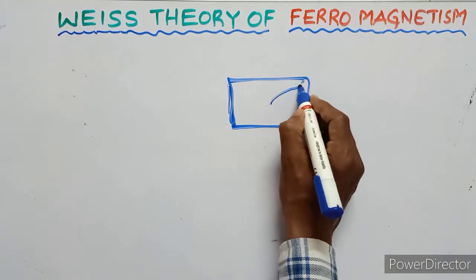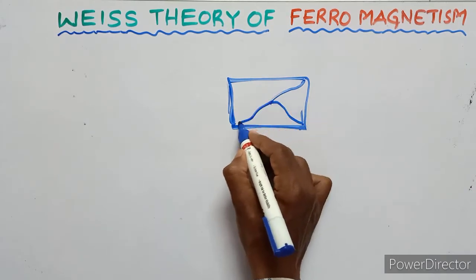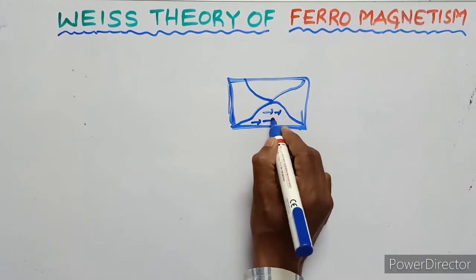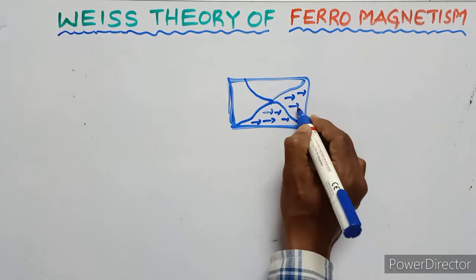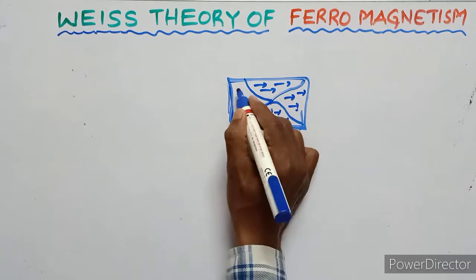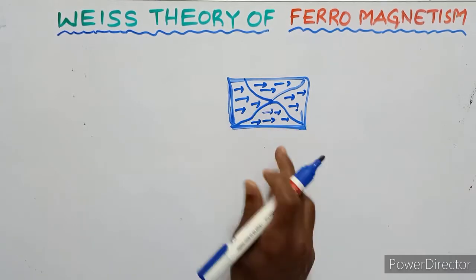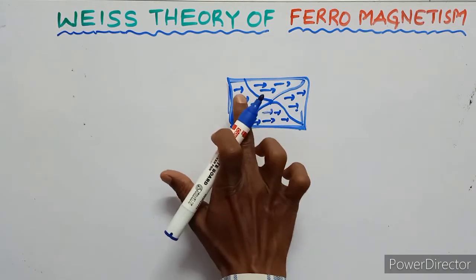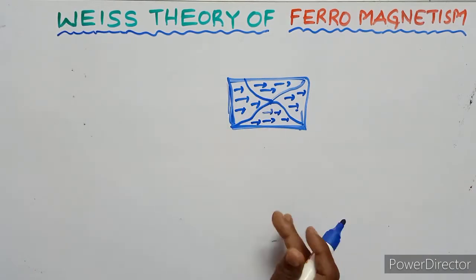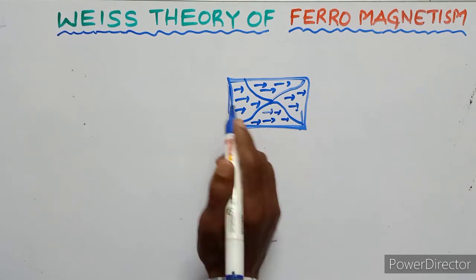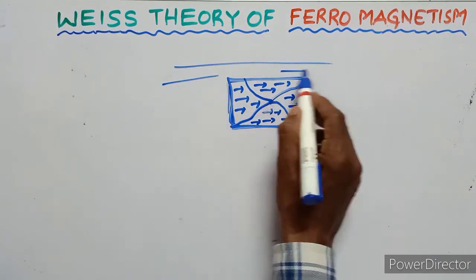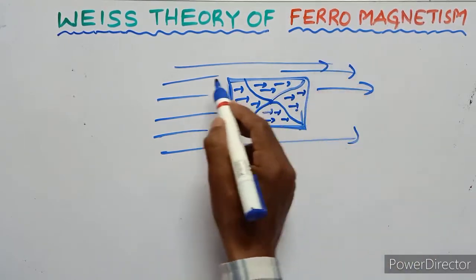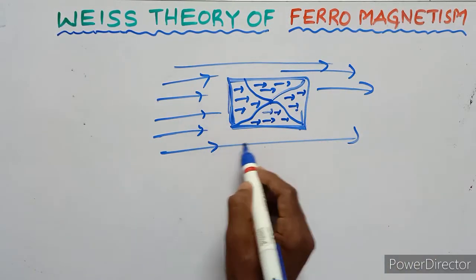This ferromagnetic material is composed of small regions. This is a small region, this is a small region. So let us consider the ferromagnetic material is placed in a magnetic field. అంటే ferromagnetic material ని magnetic field లో ఉంచాం.